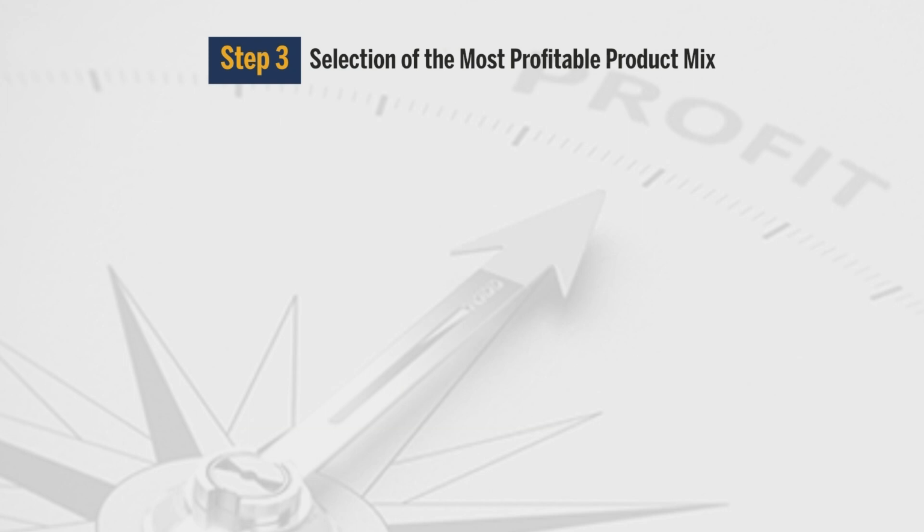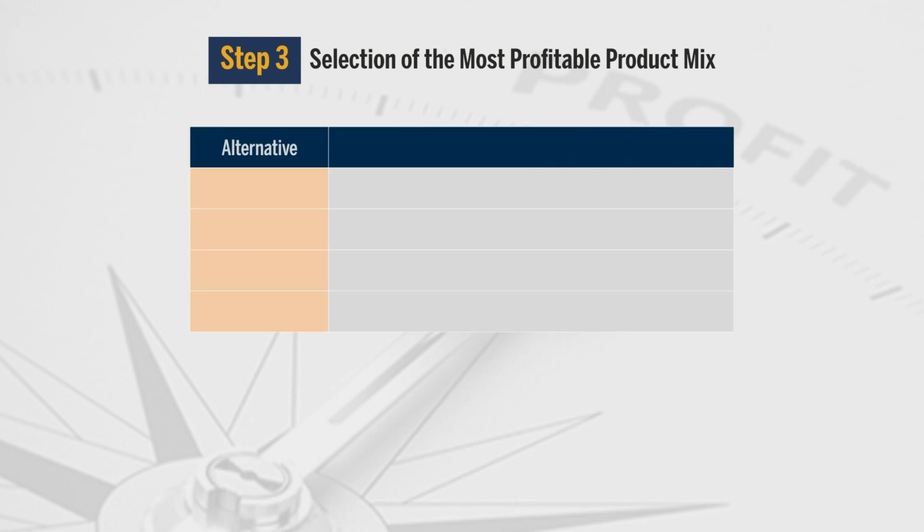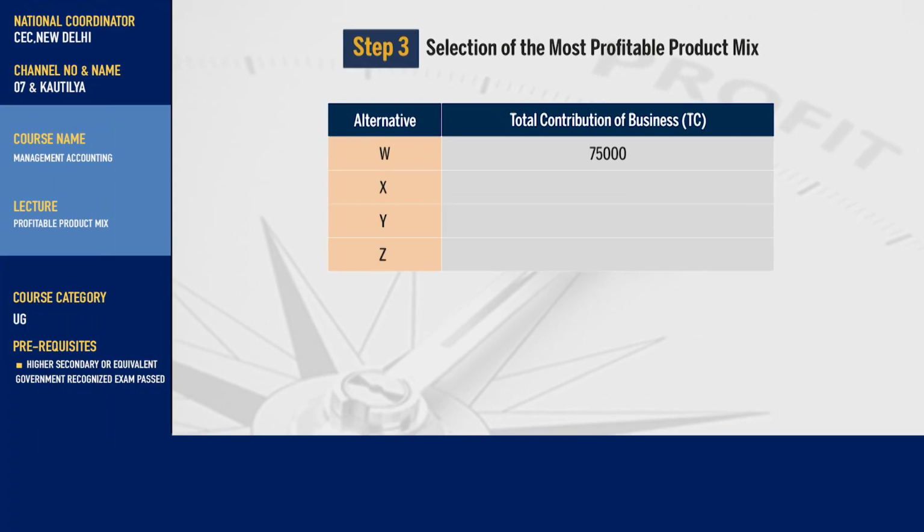From step 2, we are here carrying forward the total contribution for all the 4 alternatives, that is W, X, Y and Z. In W, we had total contribution of rupees 75,000. In case of X, 80,000 was total contribution. In case of Y, it was 60,000, while in case of Z, it was 85,000.